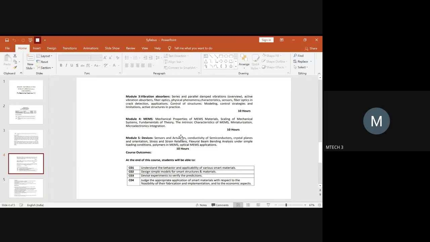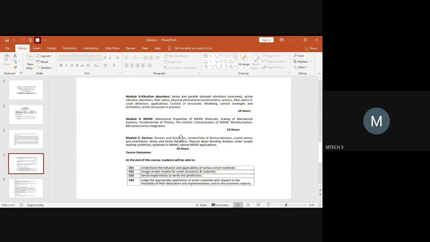So, which are the things which are necessary to make a device? It could be a sensor device, it could be an actuator device, it could be a micro sensor device approach, or it could be an actual sensor device approach. So right from the material selection to packaging plays a vital role.